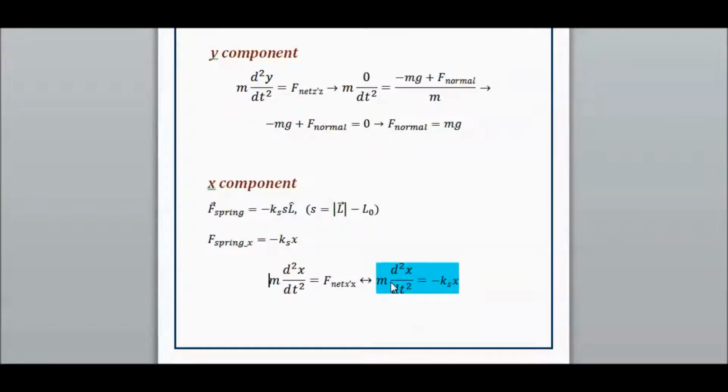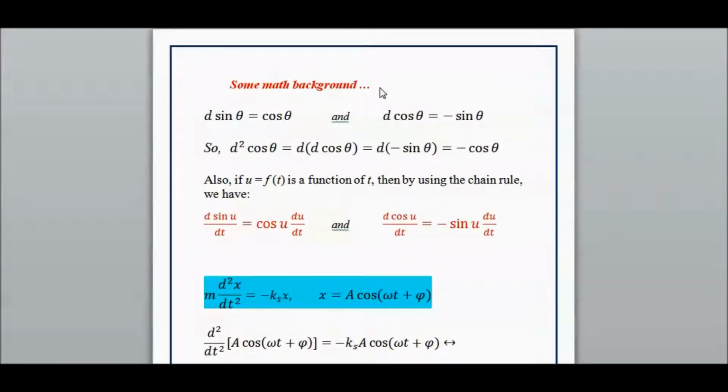The net force acting along the x-axis is the spring force, and at this point we will point out some math theory. The derivative of sin theta is cosine theta, and the derivative of cosine theta is minus sin theta, note the negative sign. So, if we differentiate the cosine function twice, we get the minus cosine function.